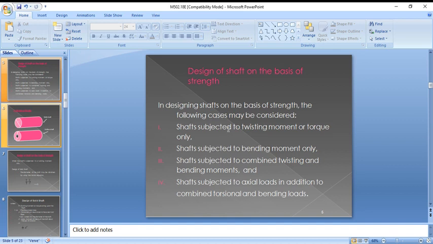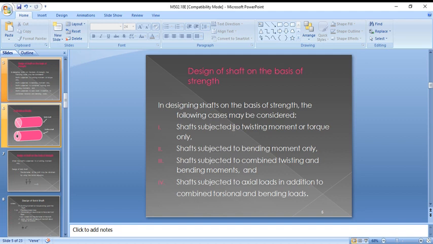Designing a shaft is nothing but finding the cross section of the shaft. The shaft has only a circular section, so ultimately we need to find the diameter of the shaft. That is the design of shaft.